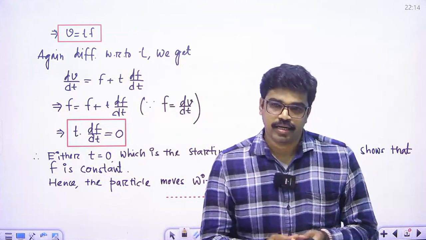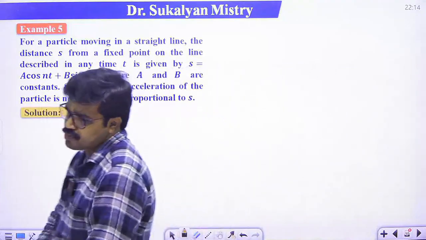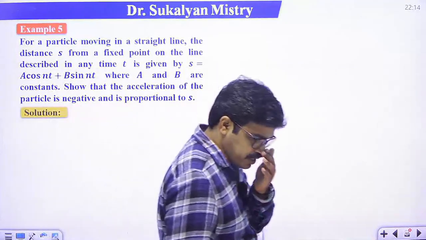Okay, so let us consider the next example. Just see this problem. What is given here?